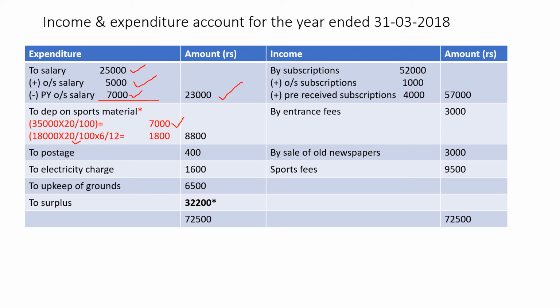So if it is purchased on 1/10/2017 and our current year ends at 31st March, count from 1/10. So 10, 11, 12, till December 3 months. Then again 1, 2, 3, January, February, March. How many months? 6 months. So 6 divided by 12.